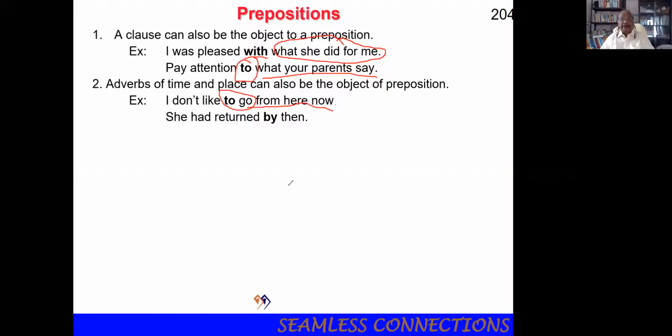She had returned by then. By then, the time. Adverb of time. She had returned by then. He will go to Chennai tomorrow. Chennai is adverb of place. Tomorrow is the adverb of time. To is the preposition. So, adverbs of time and place can also be the object of prepositions.